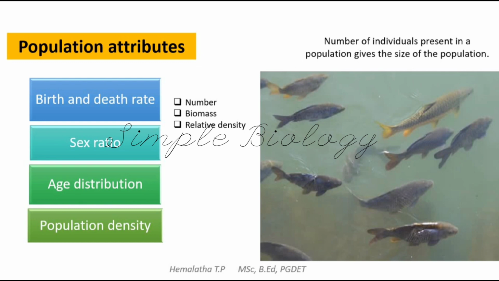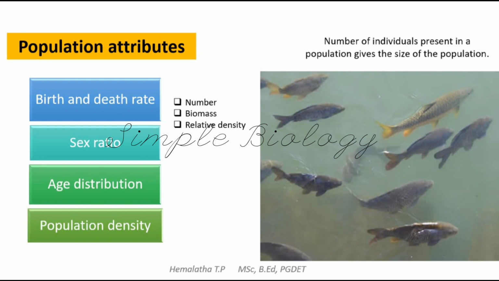Next, coming to the next way of calculating the population density. In some cases, it will be very difficult to count the number or even the biomass of the species. For example, if you consider a river or lake and you want to count the number of fishes there, it will be too time-consuming and almost impossible to count the individuals. That is why, in such cases, we go for another method of calculating the population density, that is relative density.